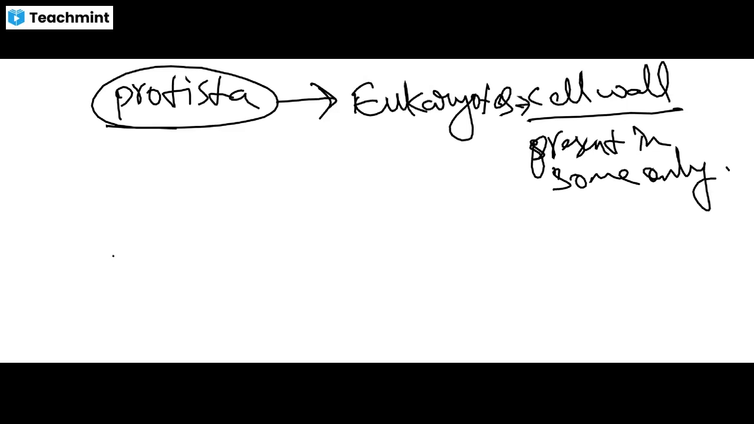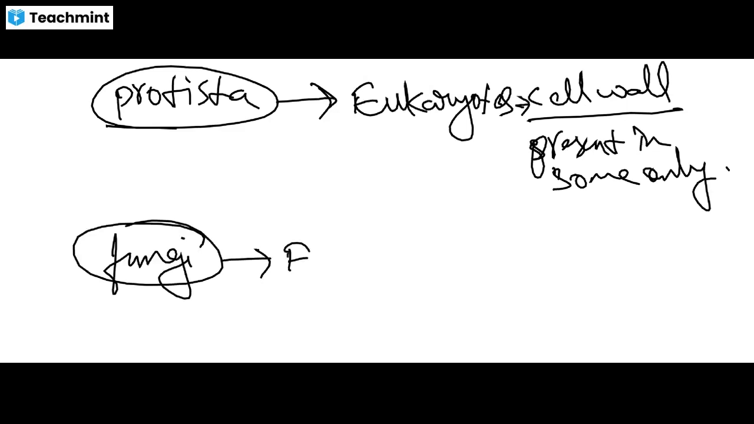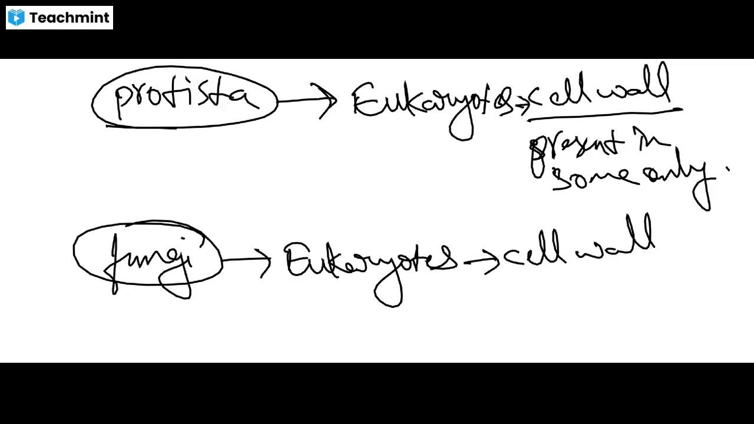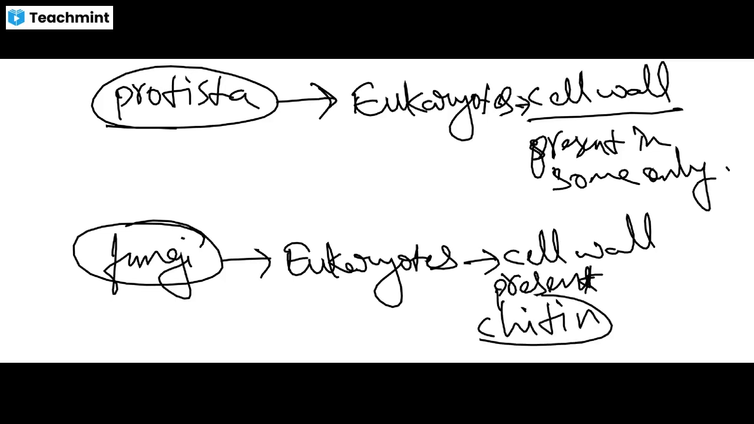Next, coming to the third kingdom, that is fungi. Here, these are also eukaryotes. Here, the cell wall is present, and the cell wall is made up of chitin. The cell wall is without cellulose. There is no cellulose in it. The cell wall is without cellulose, and it is made up of chitin.